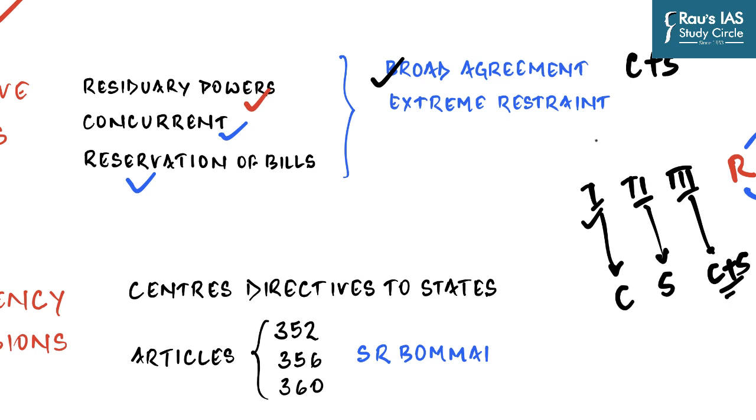It has recommended that it is of utmost importance that a broad agreement be reached between the union and the states before introducing any particular legislation in parliament on matters of the concurrent list. If there is a concurrence or an agreement before the introduction of the law, there would be no problem. And then it has recommended extreme restraint on behalf of the central government when it comes to enactment of a law which has not been mentioned in list 1, list 2 or list 3 of schedule 7, which is the residuary list.